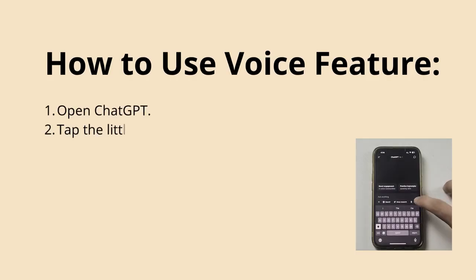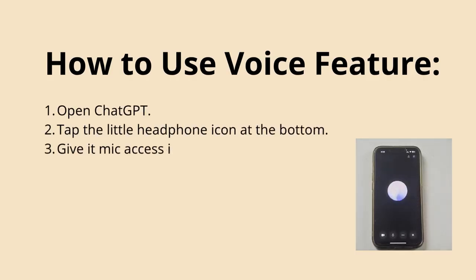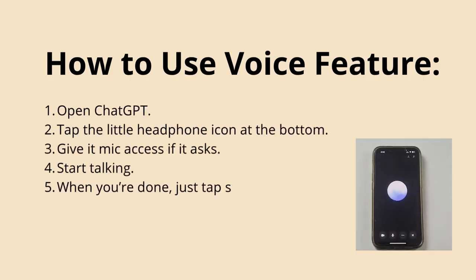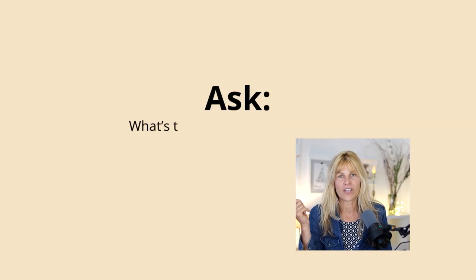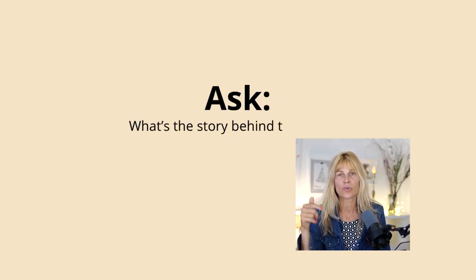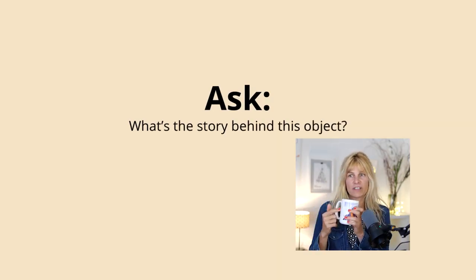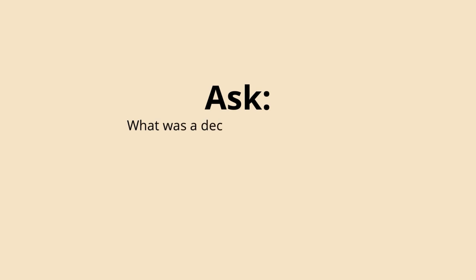Here's what to do. Open ChatGPT, tap the little headphone, start talking into it, and then when you're done, just tap stop. This is how easy it is. Now, look around your room, pick an object. For example, here, I have this mug. I'm going to talk about this picture. So it can be anything. Then ask yourself, what's the story behind this object? What was a decision I was wrestling with at this time, right? And here's how I would prompt ChatGPT.